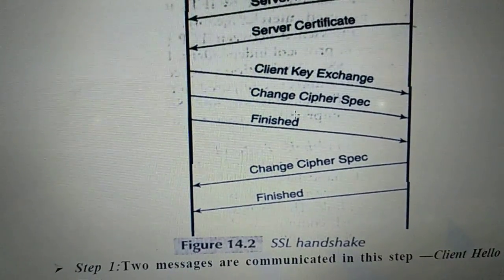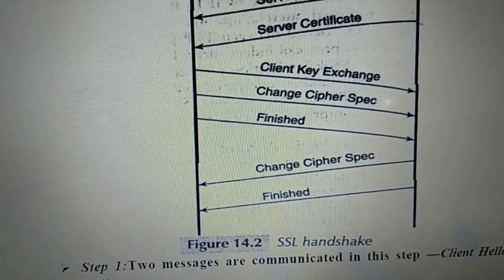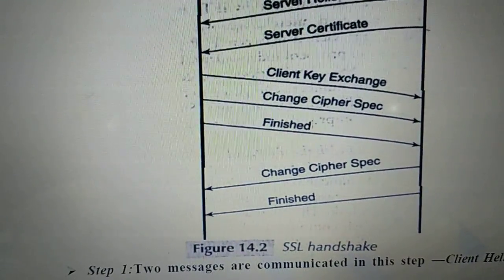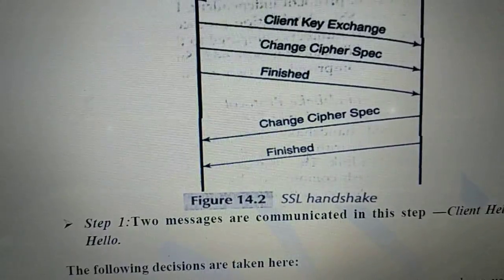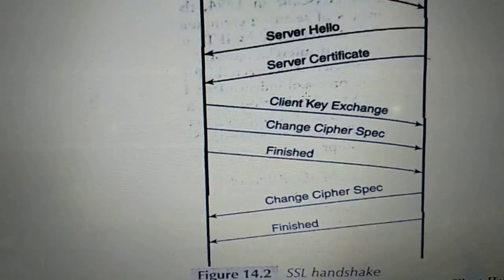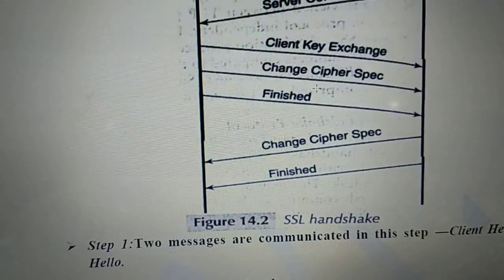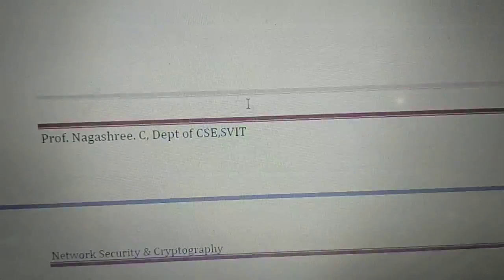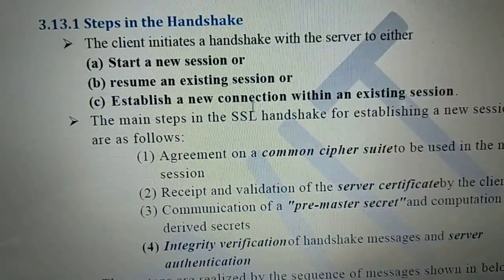By seeing the diagram, you need to explain what those things are. The fourth is the client key exchange, change cipher spec, finished. Similarly, there is another message, right? 1, 2, 3, 4, 5, and this one is another, 6, right? So we'll see in detail what those 6 exchanged messages are.